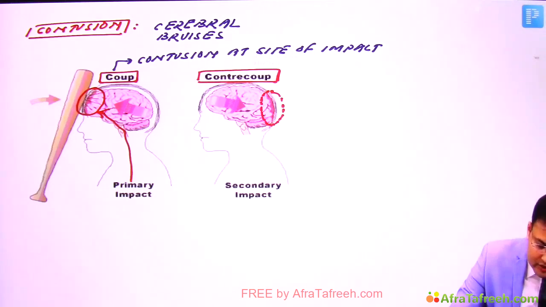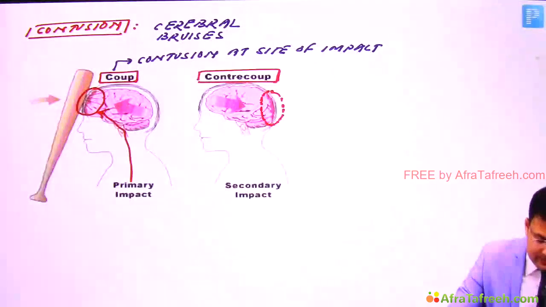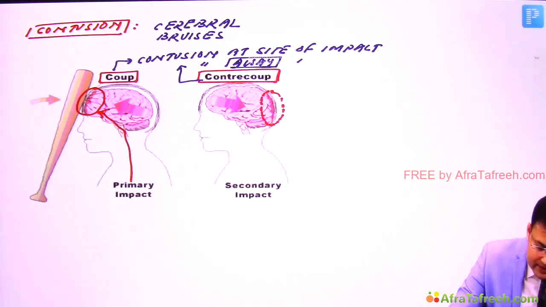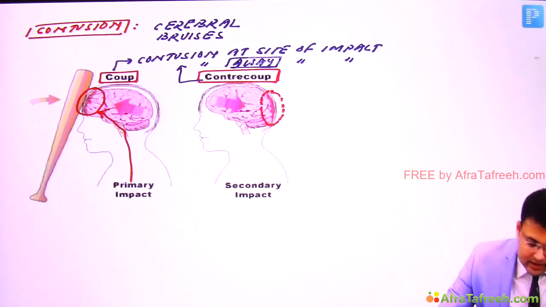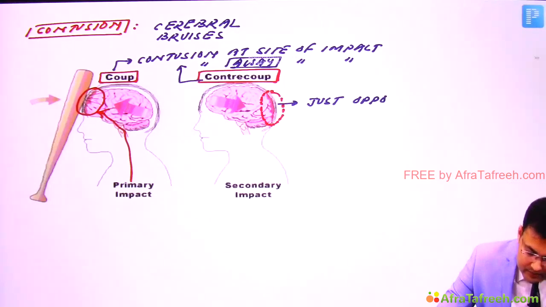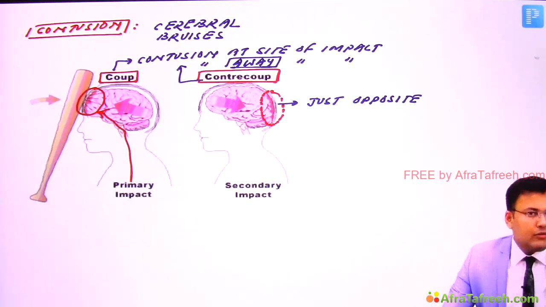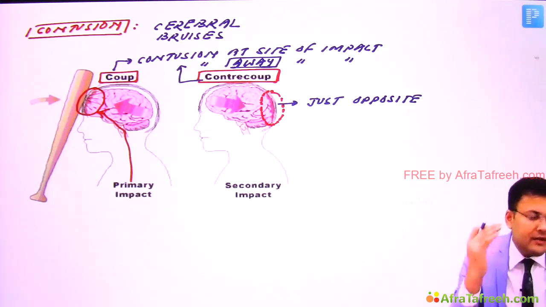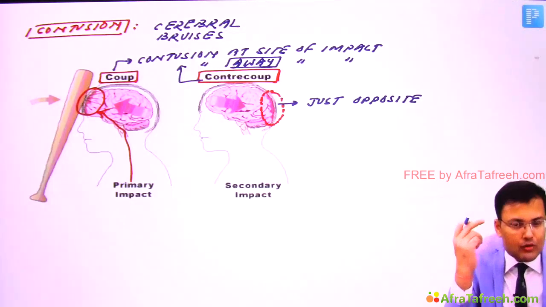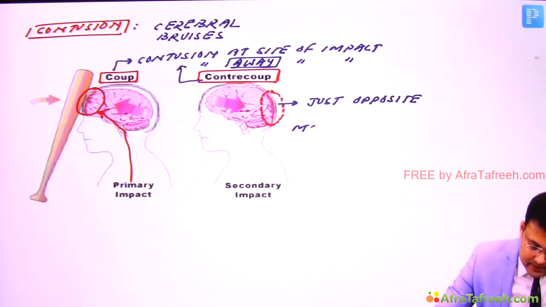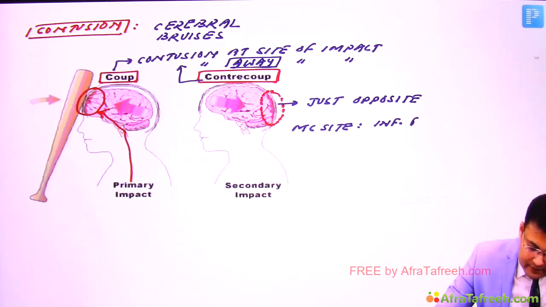Clear? And in contra-coup contusion, what happens? There is contusion away from the site of impact. Clear? Generally it is just opposite. Here you can see it is just opposite. Now see, what is the most common site of contusion? It is the inferior frontal lobe and temporal lobe.